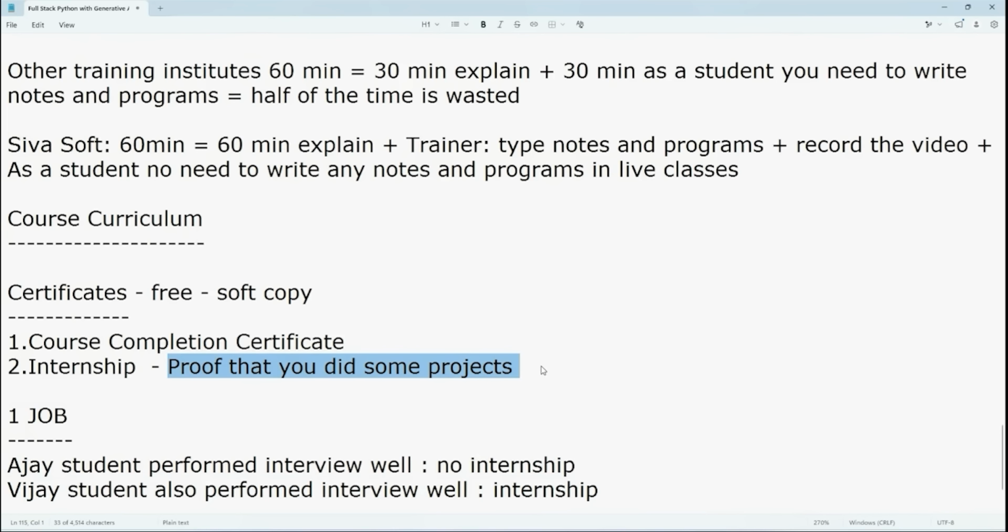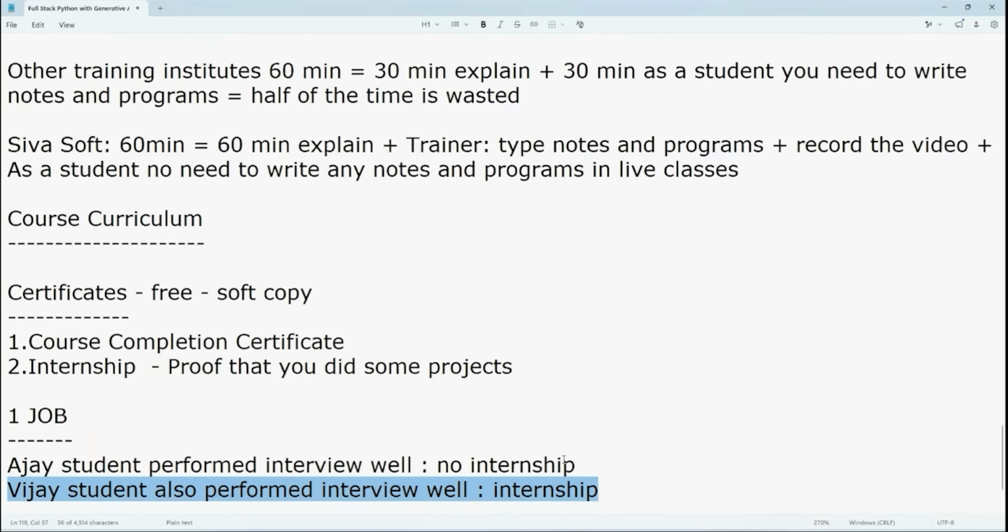Those who take the interviews need to explain to their higher authorities or managers why they selected Vijay, why not Ajay. Simply they will tell that Ajay and Vijay both performed well, but Vijay is having internship. That's the reason we selected Vijay.